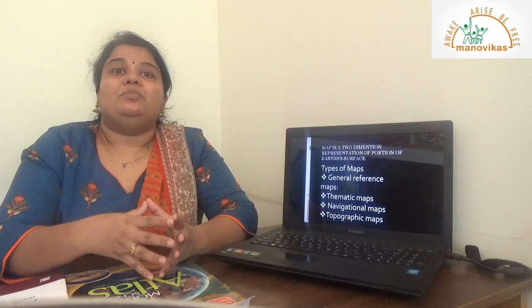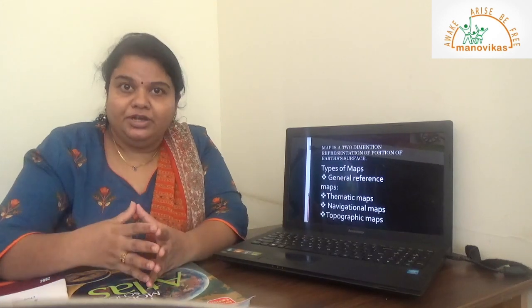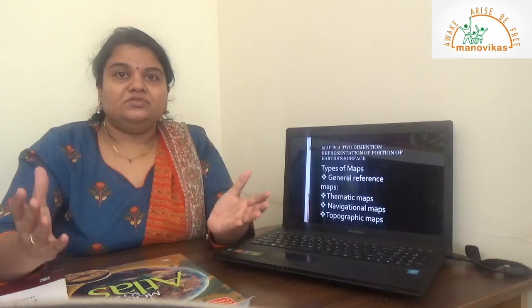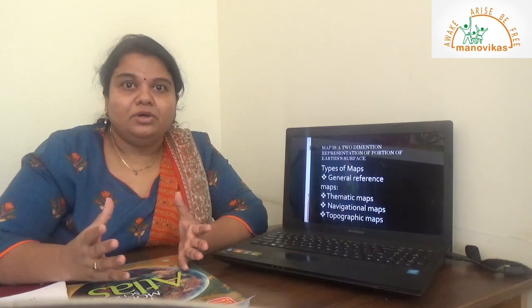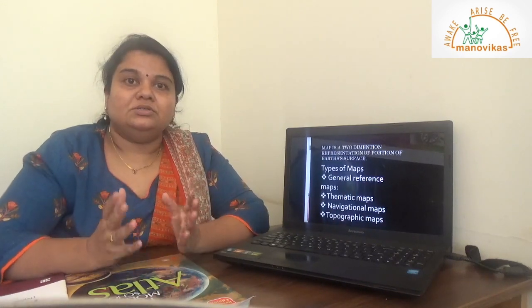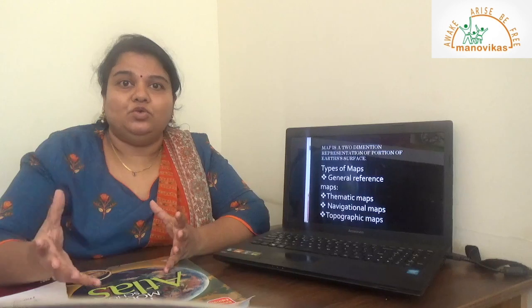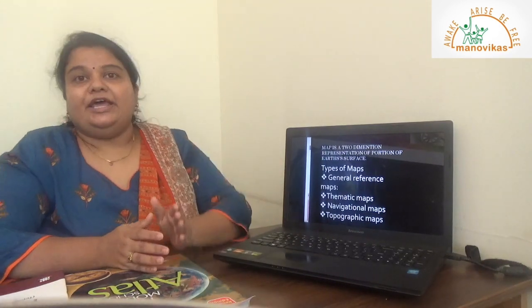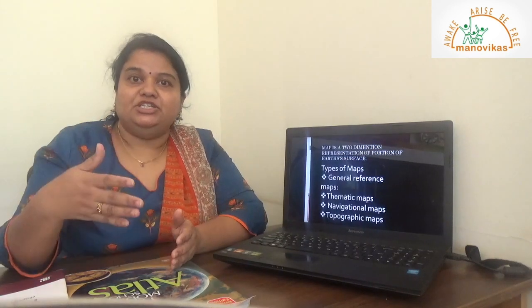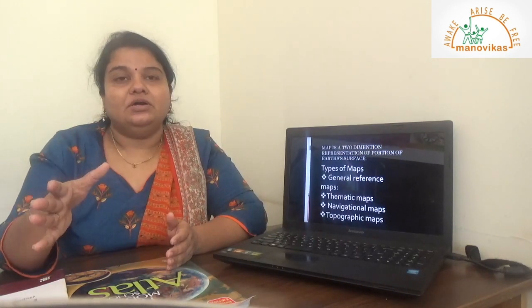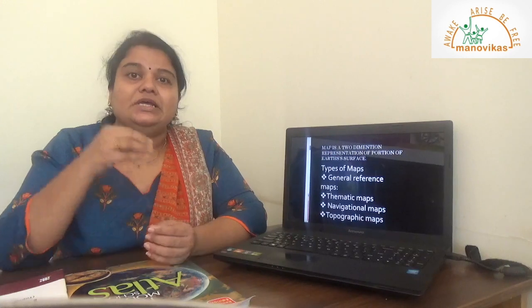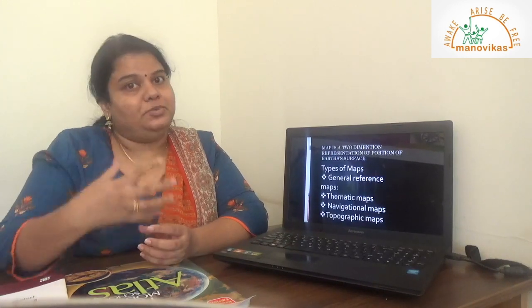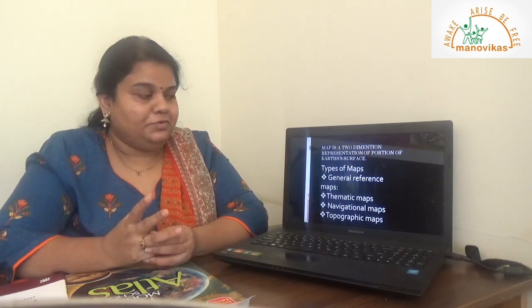If you are talking about a map of India, showing the rivers of India, and when you are showing the whole earth surface, we are talking about the world map, showing all the features, maybe distribution of continents and oceans as an example. So a map can be the representation of a part of the earth surface or the whole earth surface, depending on the need or the purpose of the map required by the geographer.